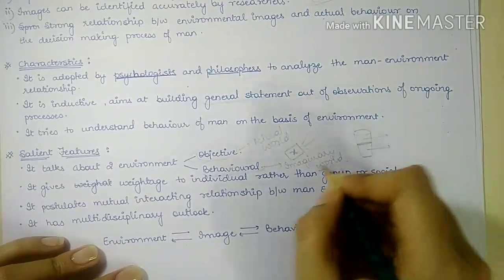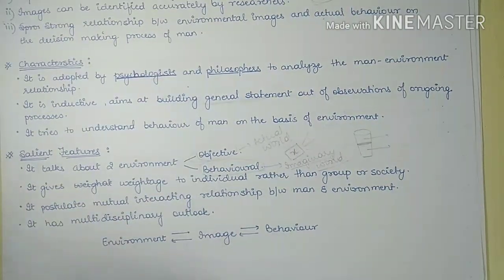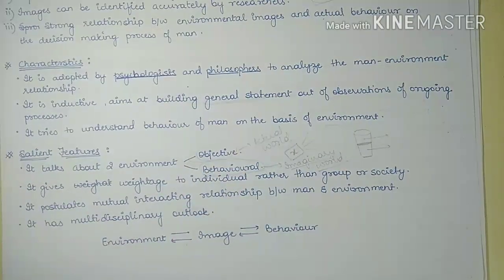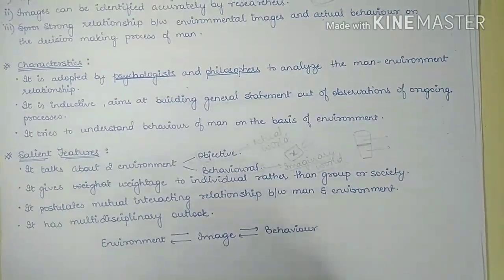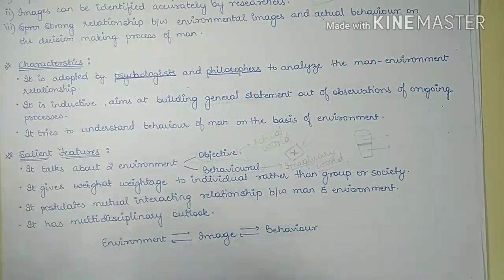This is the imaginary world, or whatever image we take about that environment. So these are the two environments, this is the dual characteristic of the environment. And this dual characteristic changes with the change in knowledge of a human being.